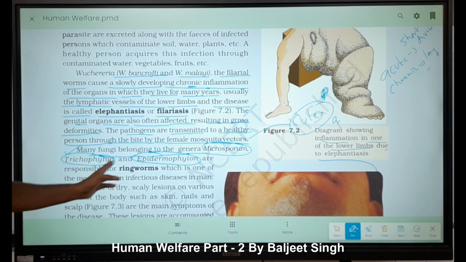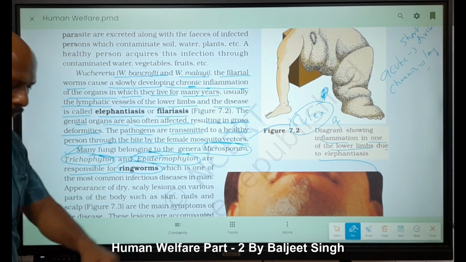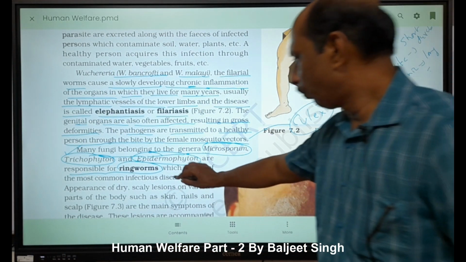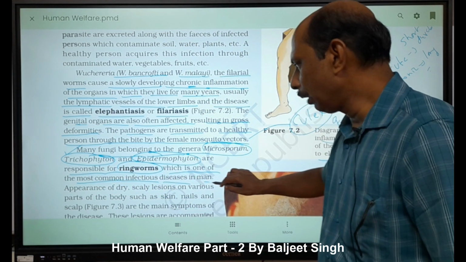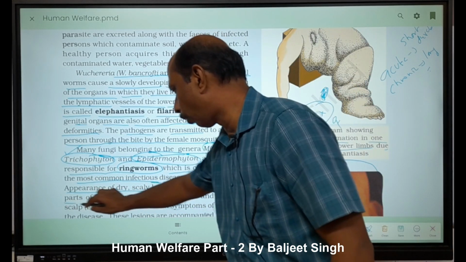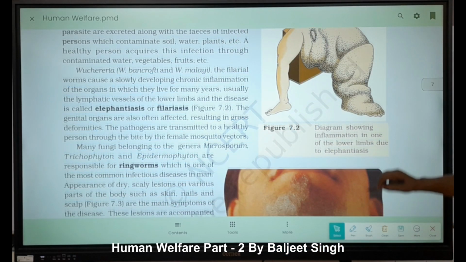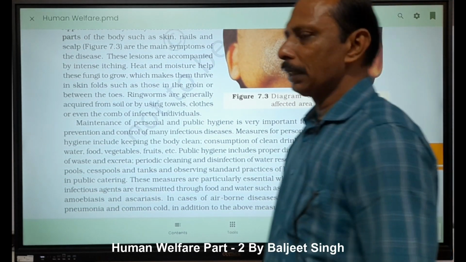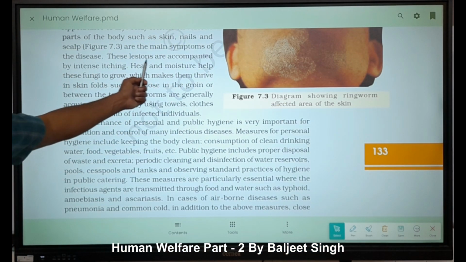Here Trichophyton and Epidermophyton are responsible for ringworm, rashes on skin. Here you can see these rashes, which is one of the most common infectious diseases in man. Appearance of dry scaly lesions on various parts of the body such as skin, nails, and scalp are the main symptoms of the disease. The lesions are accompanied by intense itching, heat and moisture.